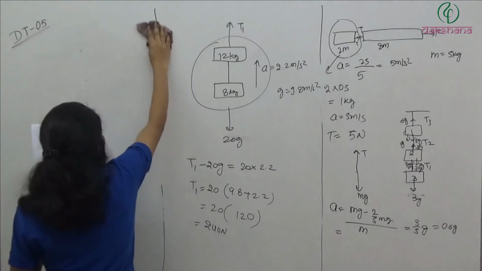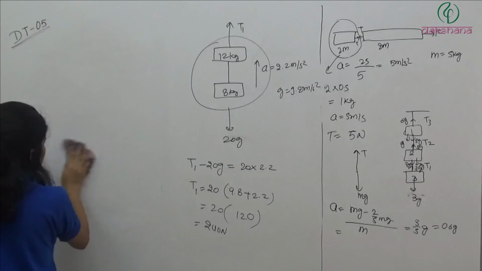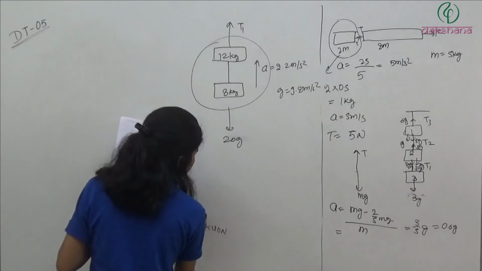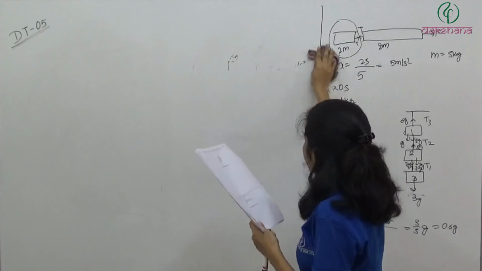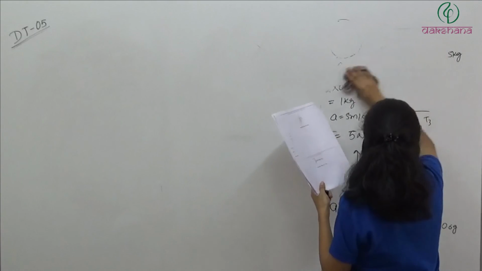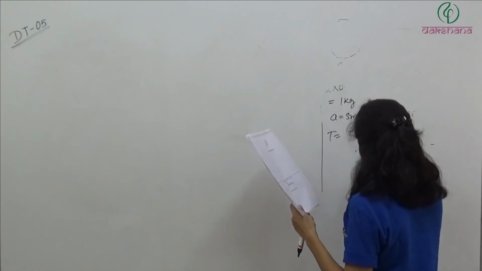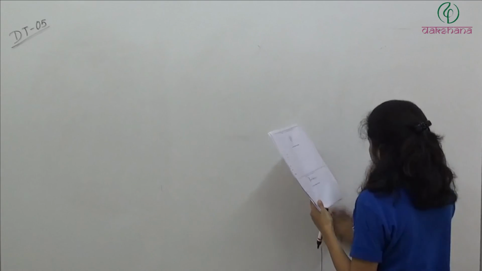So when we have a force time graph, how do you find the gain or loss or change in momentum? By taking the area under the curve. We know that change in momentum is equal to integration of F dt. Integration of F dt is the area under the F-t curve. So if you take the area under the F-t curve, you will get the change in momentum of the system. So here the F-t graph is given. We have to find the gain in momentum.